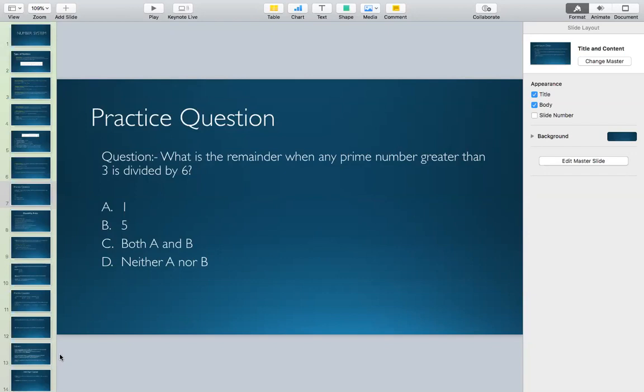Prime numbers less than 14 are 2, 3, 5, 7, 11, and 13, right? So now what we need to do is divide 191 by each of these prime numbers. We need to divide 191 by 2, 3, 5, 7, 11, and 13 individually. If we are able to divide 191 by any of these numbers, then it is not a prime number. But if you are unable to divide 191 by any of these numbers,